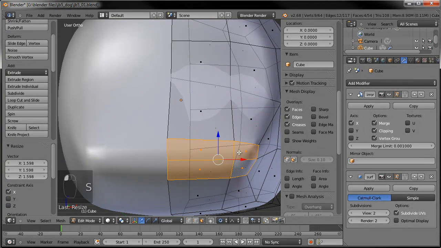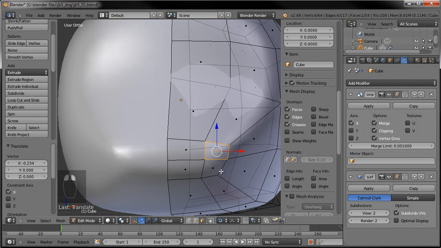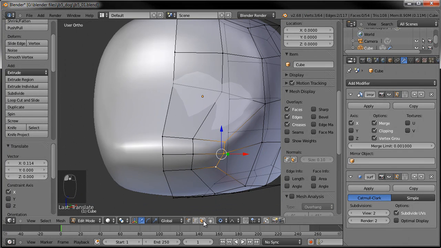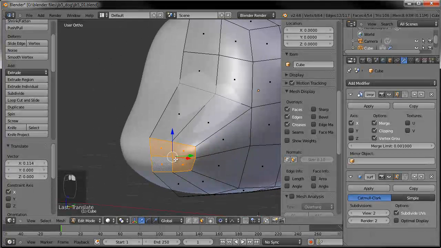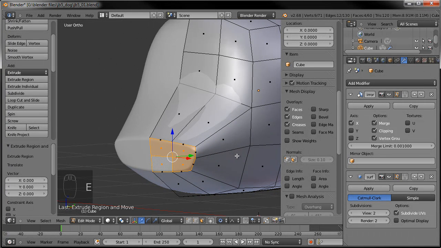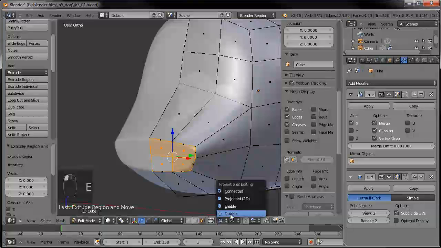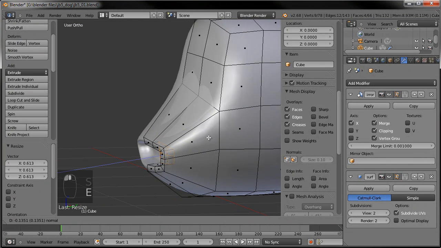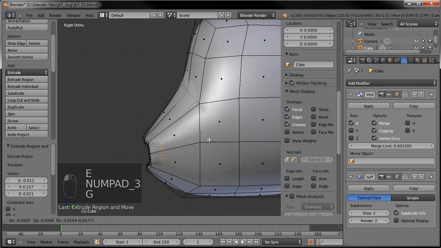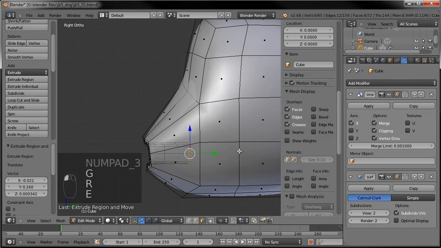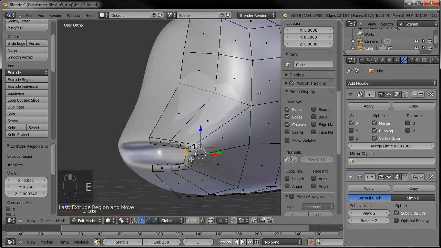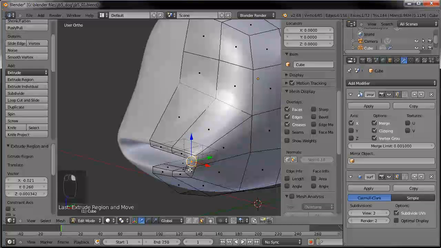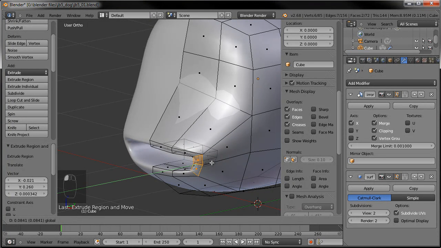So scale it on the x-axis a little bit, and then drag it towards itself. And let's make that a little wider right there. There we go. Okay, so we'll grab those 4 again, and hit E to extrude one more time. Let's turn off our proportional editing for now. Scale that down. And we'll extrude in. And this will be obviously the mouth area. Extrude one more time. Okay, so kind of got the mouth the way we're wanting for the most part. Just the basic general shape.